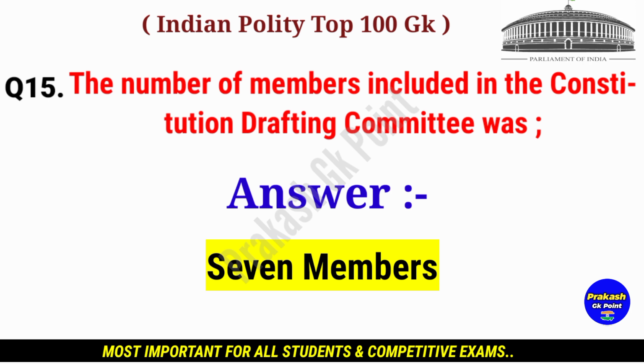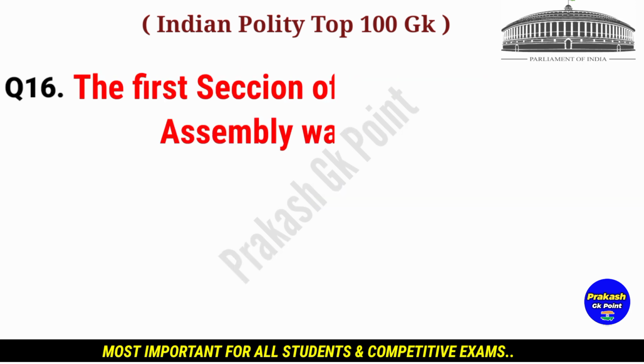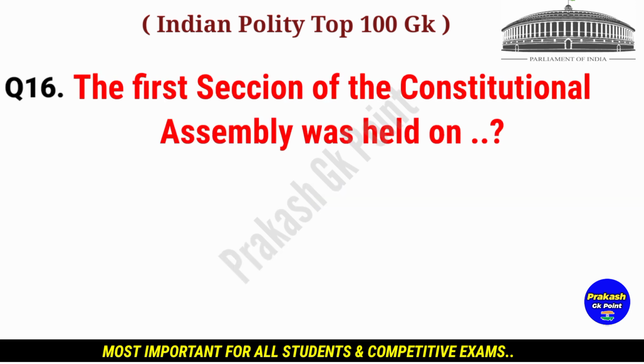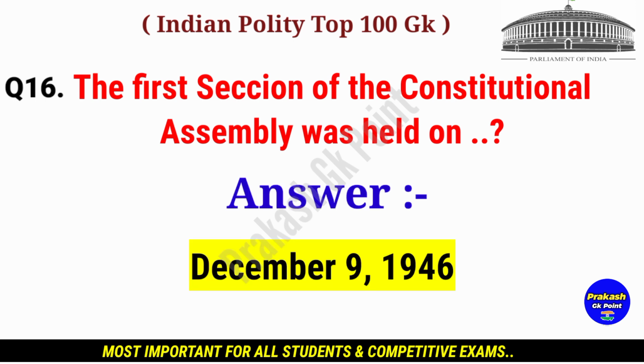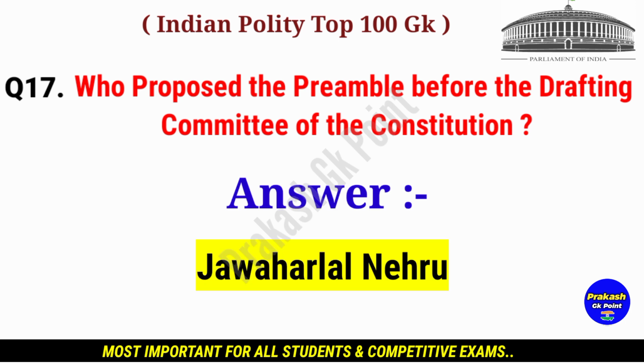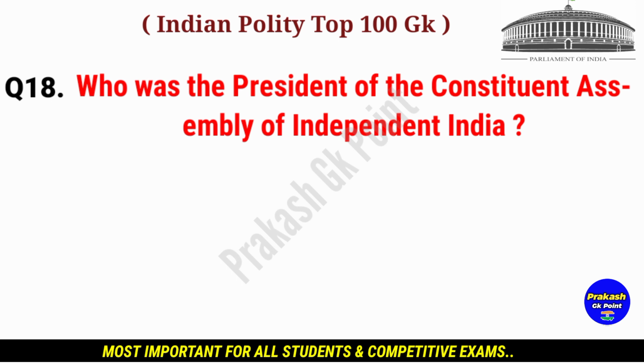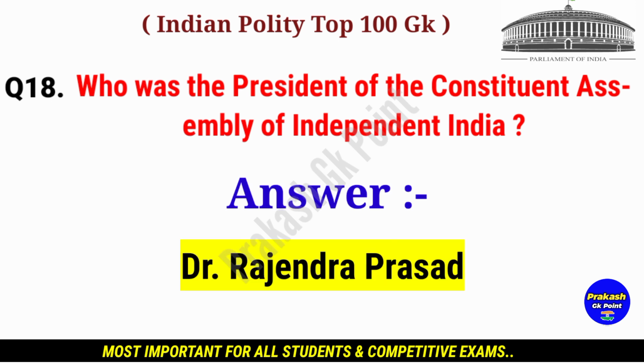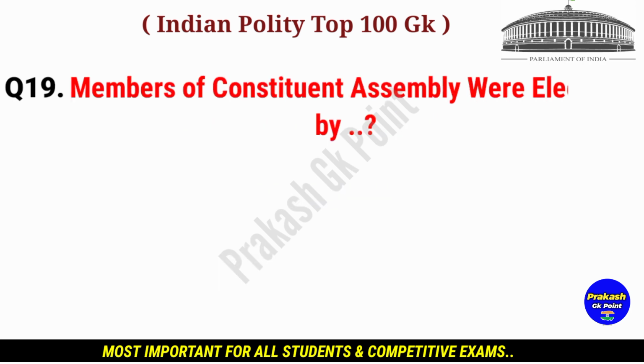Answer. 7 members. The first session of the Constituent Assembly was held on? Answer. December 9, 1946. Who proposed the preamble before the drafting committee of the Constitution? Answer. Jawaharlal Nehru. Who was the president of the Constituent Assembly of Independent India? Answer. Dr. Rajendra Prasad. Next question.